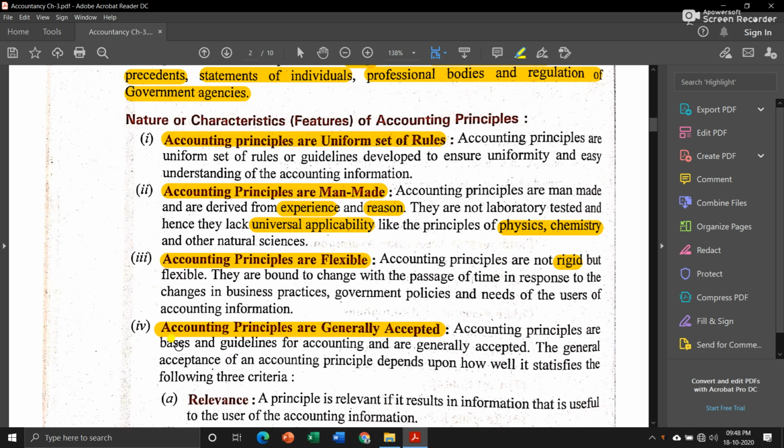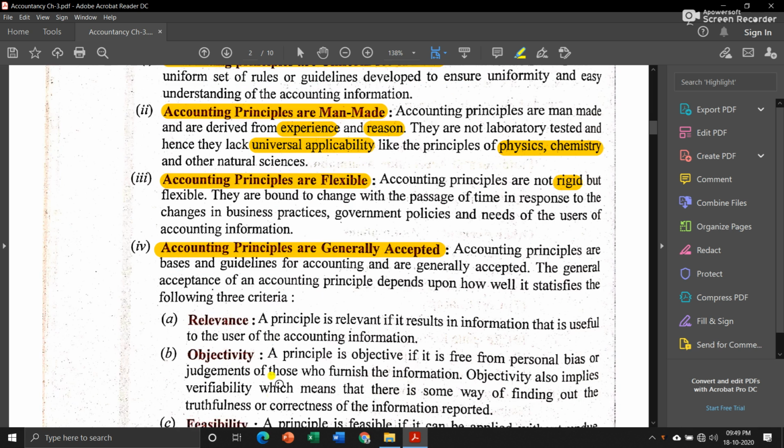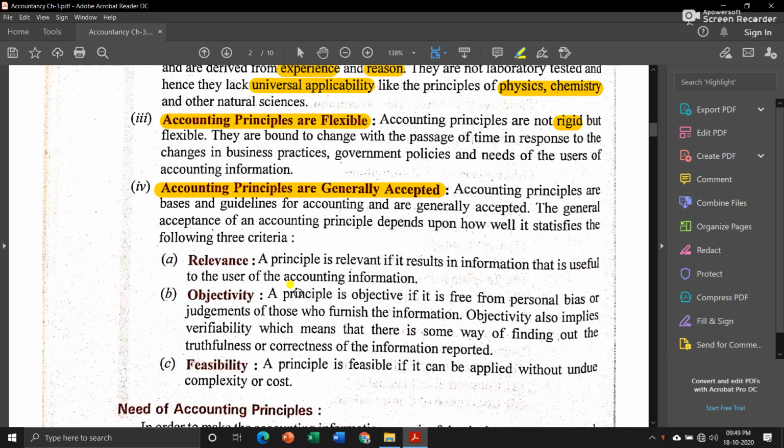Now, these general accounting principles are generally accepted. These principles are the basis and guidelines for accounting and are generally accepted, meaning they form our basics of accounting, and that's why they are accepted by everyone. The general acceptance of an accounting principle depends upon how well it satisfies the following three criteria. For accepting a particular principle, we have to see how well it satisfies our three business criteria.